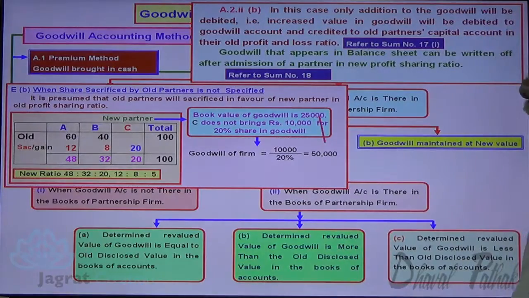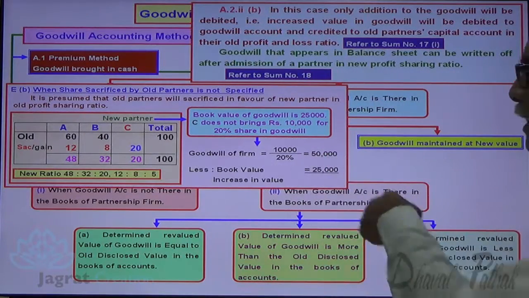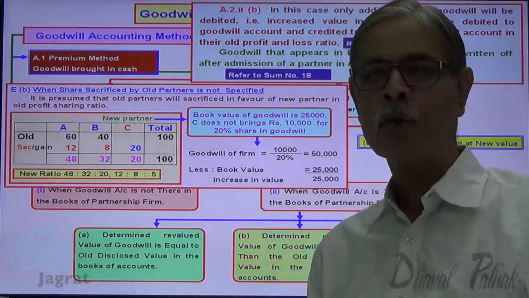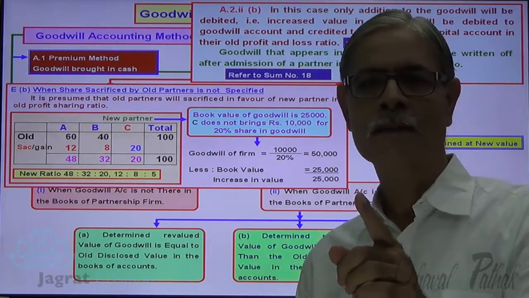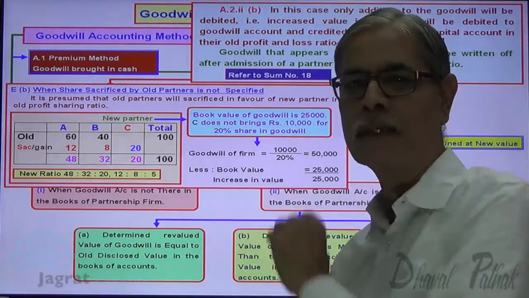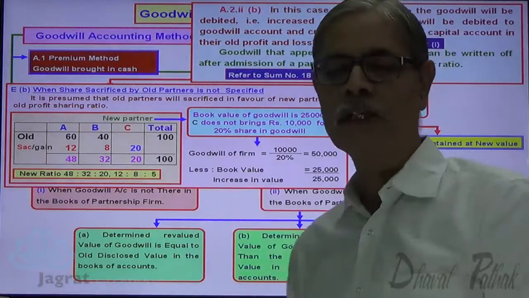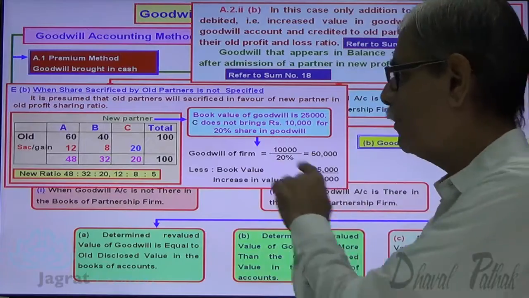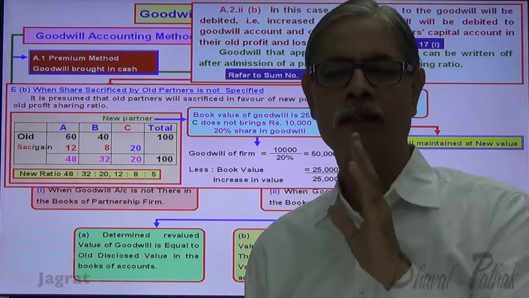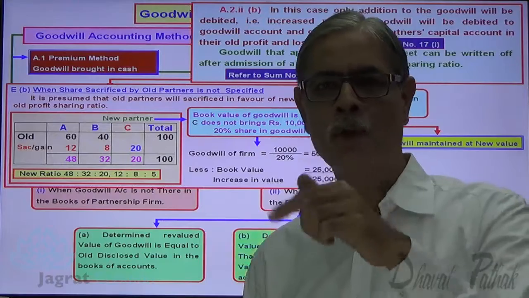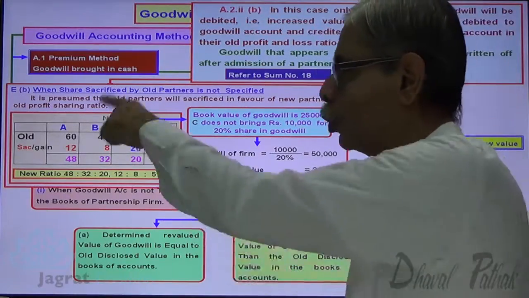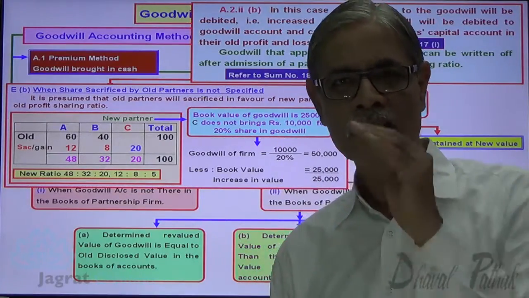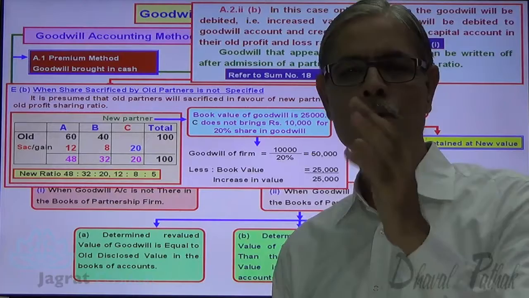From there, book value 25,000 is deducted. So the increase in value of goodwill is 25,000. This 25,000 increase should be given to old partners A and B in the ratio of 60%, 40%. 25,000 into 60% is equal to 15,000. And 25,000 into 40% amounts to 10,000. For the increase in value of goodwill: goodwill account debit 25,000, to A's capital account credit 15,000, to B's capital account credit 10,000. This is how the increase in value of goodwill is to be recorded.